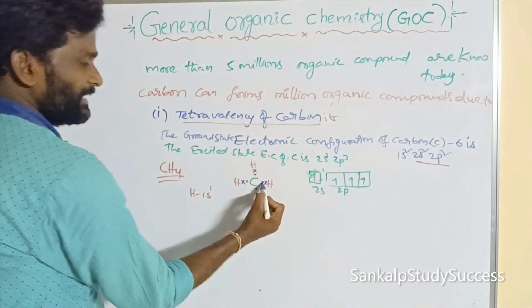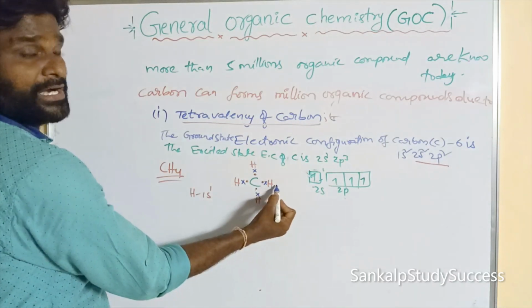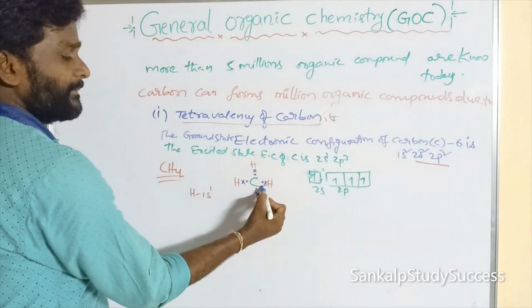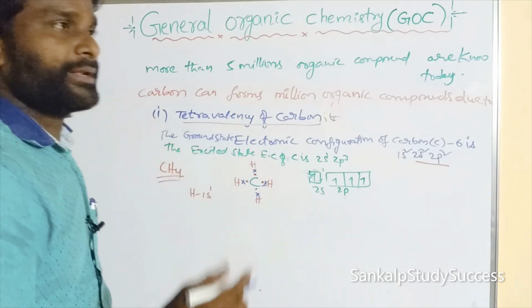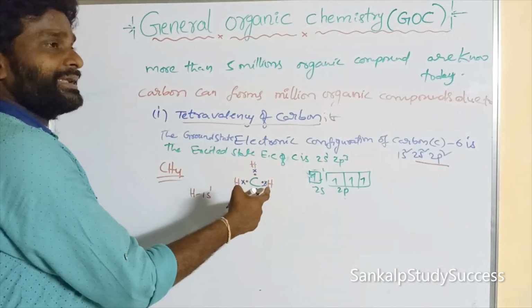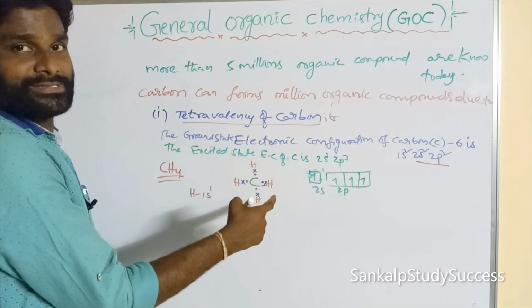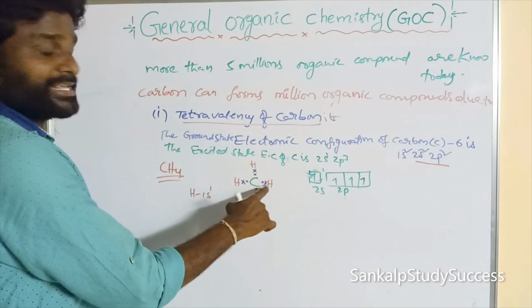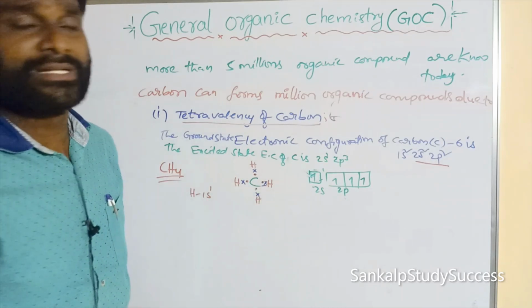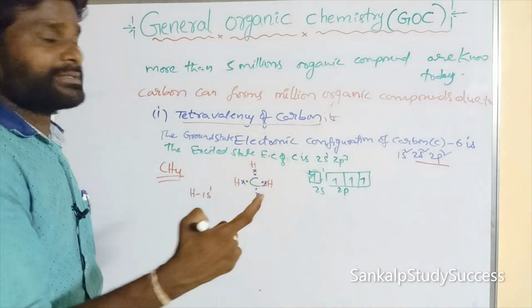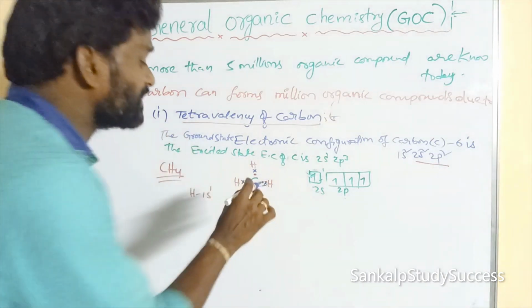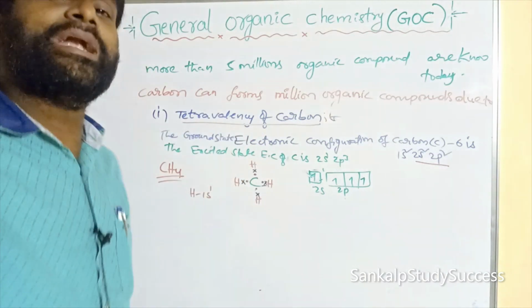So this is 1 electron per carbon, this is another electron per hydrogen. So these are electron pairs. This electron pair can be shared between these 2 atoms, between carbon and hydrogen. So the sharing of an electron pair between the atoms is known as a covalent bond.